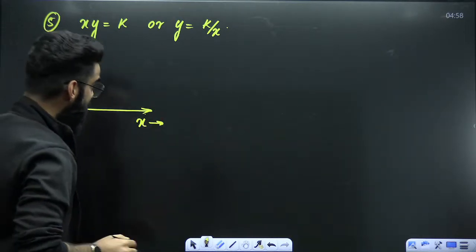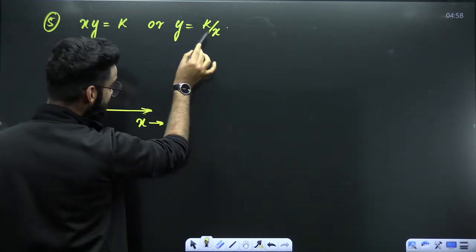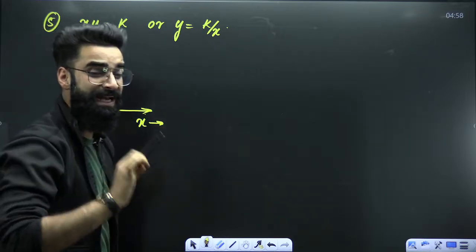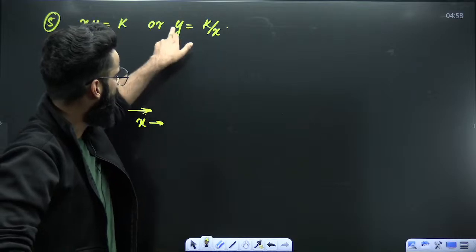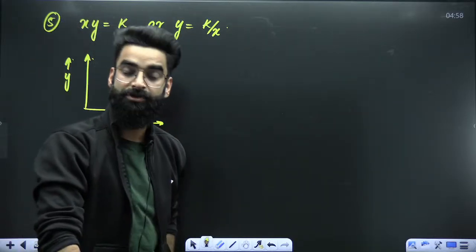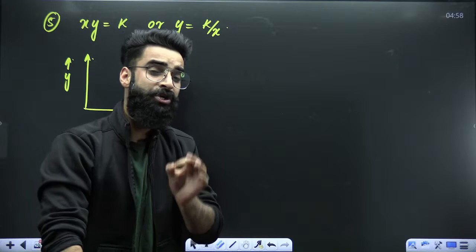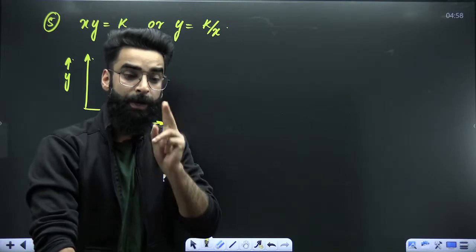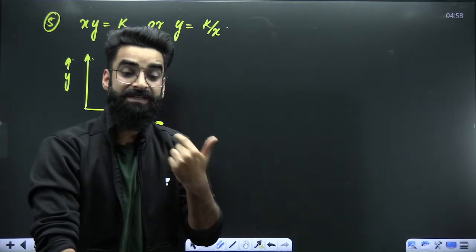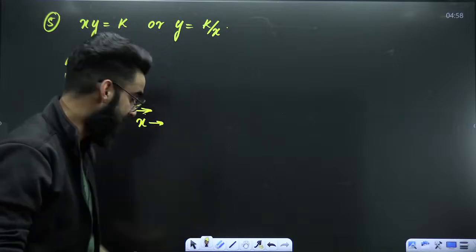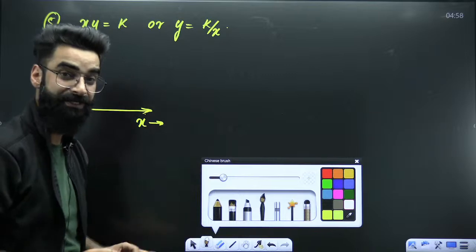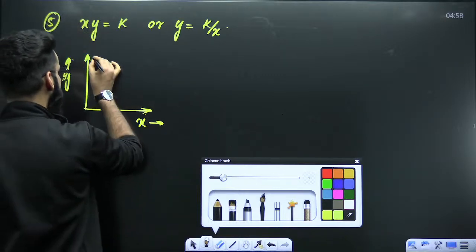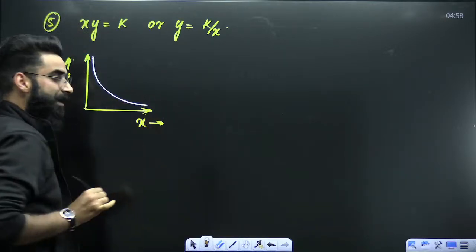My dear students, just tell me one thing, whether this y and x are directly proportional or inversely proportional to each other. Look at the equation. y and x are inversely proportional to each other. Whenever you need to make a graph between two variables which are inversely proportional to each other, do remember, the nature of the curve is going to be a rectangular hyperbola.